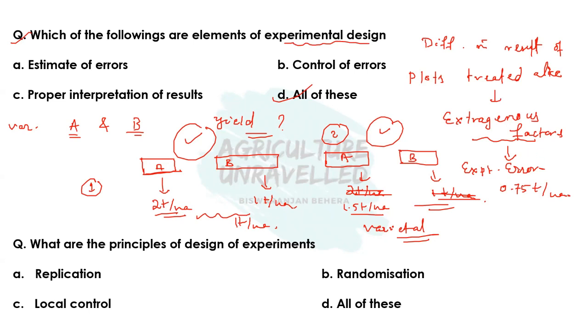Okay, so what are those principles of design of experiments? So our next question is, what are the principles of design of experiments? Those are replication, randomization, and local control. So here the correct answer of this question is all of these. So there are three main principles of design of experiments, and the main aim of these principles is to increase the precision of field experiments while reducing the experimental error. So I hope it is clear now.